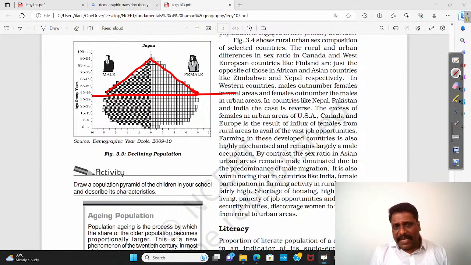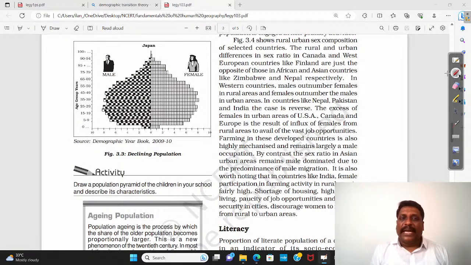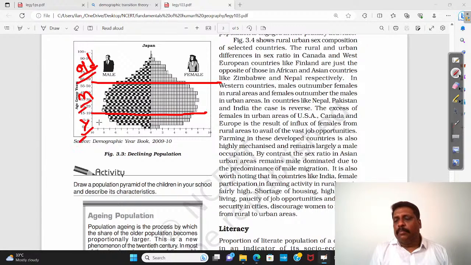That's the reason you call them age sex pyramid. Because here you are dividing the population into different age groups, and you're also dividing them into different groups on the basis of sex, female and male. That's why you call them age sex pyramid. In terms of age, how exactly do you divide them? Universally, you call them as young, mature, and old. Young, mature, and old.